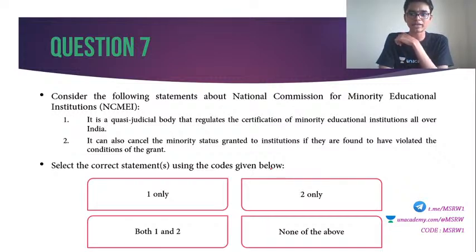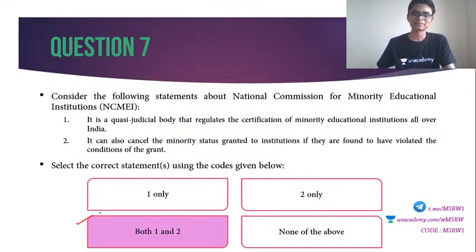National Commission for Minority Educational Institutions. This was actually set up based on an act. Devika is going with option B. I'll give you some 10 more seconds. C, B, C, B. Okay, everybody is going with C and B. So the answer is actually C.